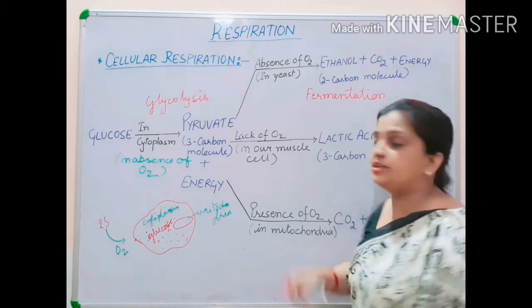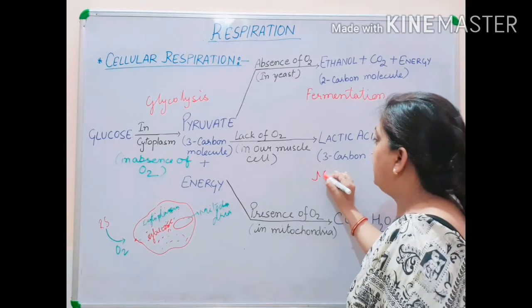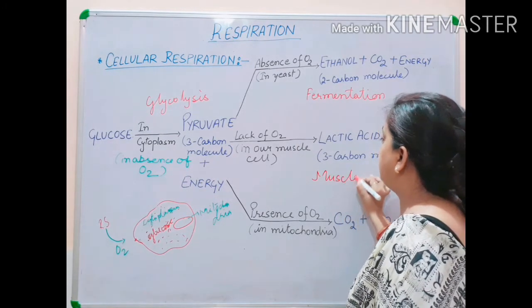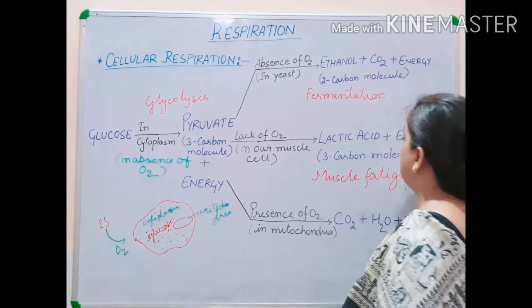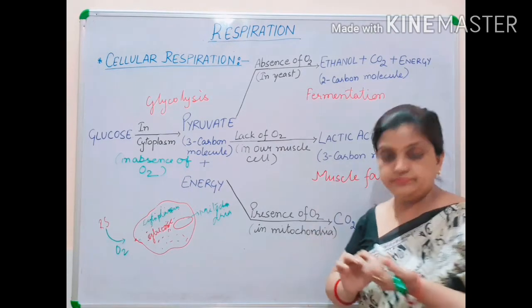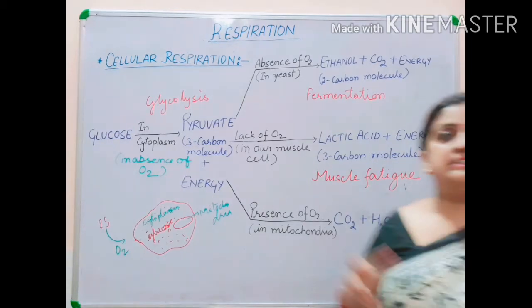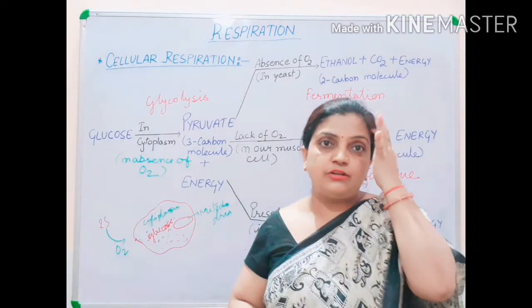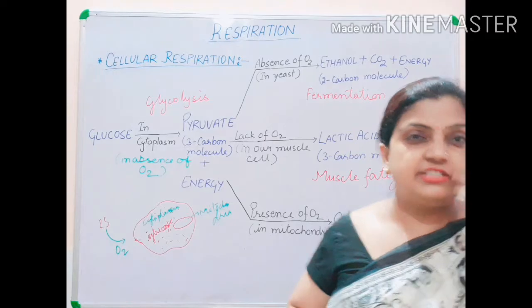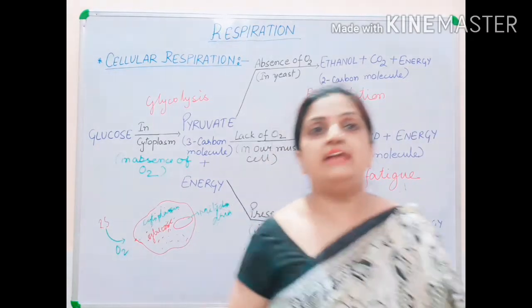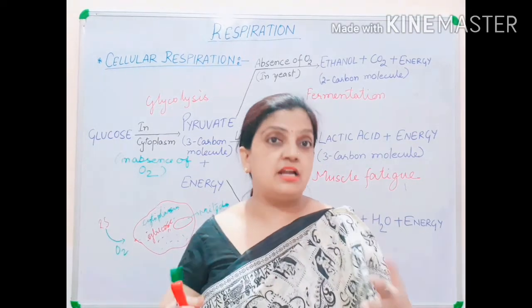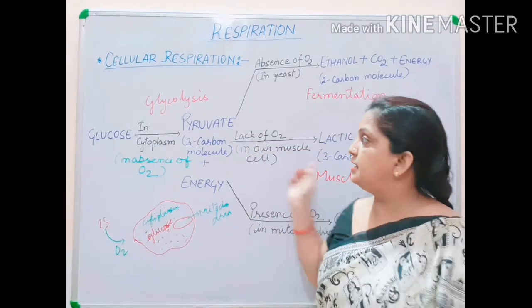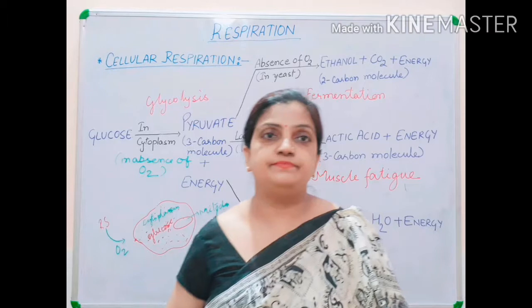This condition inside the muscle cell is called muscle fatigue. Muscles get cramped. Muscles do not get oxygen and they get cramped, and we start feeling pain in our legs and the muscles of our arms. But children, this condition doesn't remain every time.